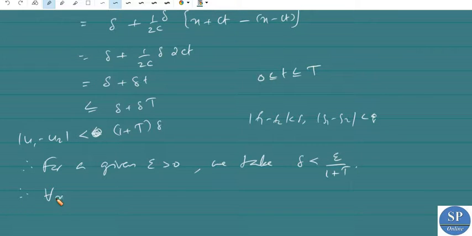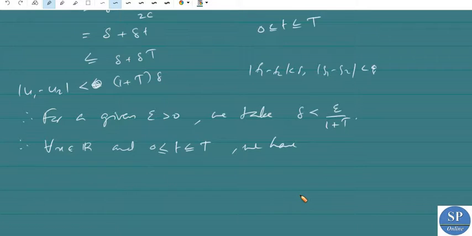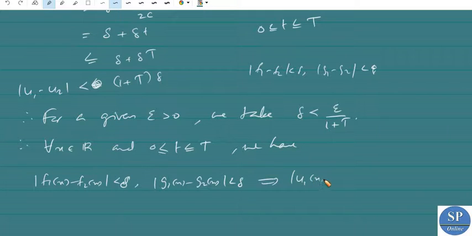Therefore we have for every x belongs to R and 0 less than or equal to t less than or equal to capital T: |f1(x) − f2(x)| less than delta and |g1(x) − g2(x)| less than delta implies |u1(x,t) − u2(x,t)| is less than (1 + T) into delta, that is less than epsilon.